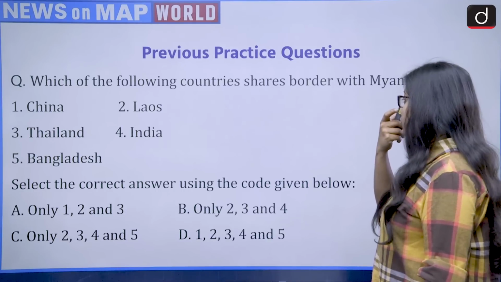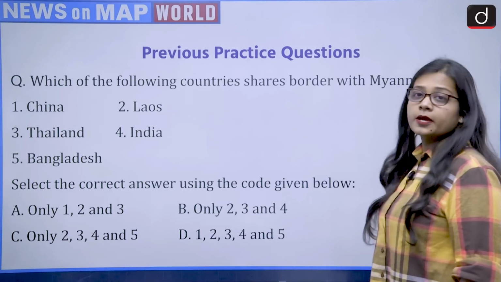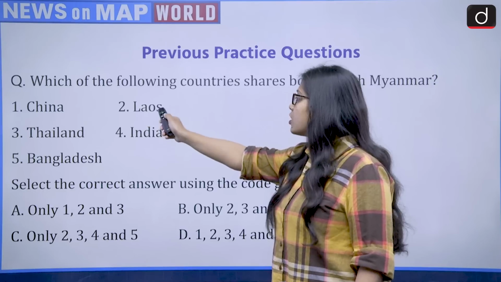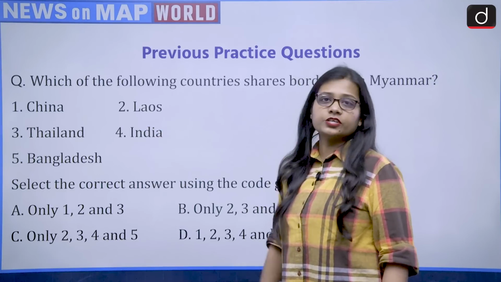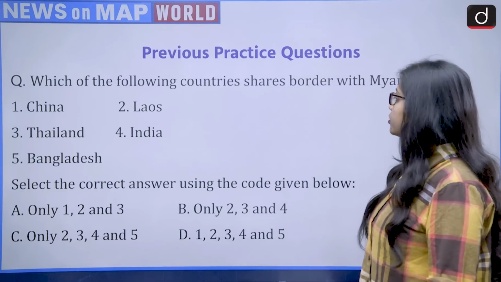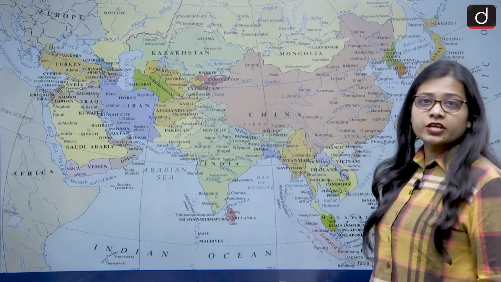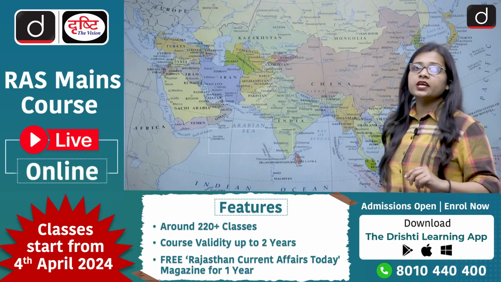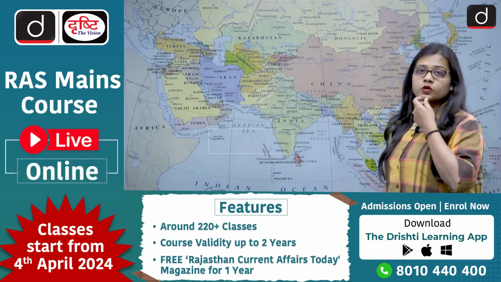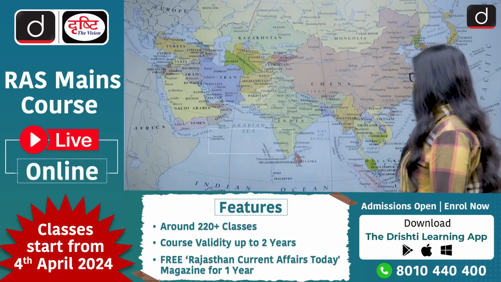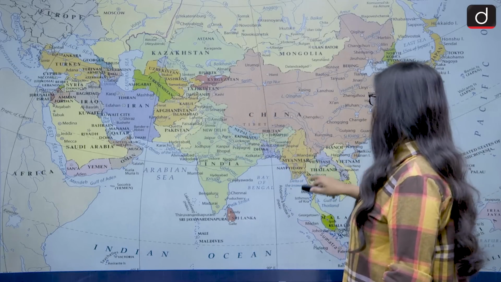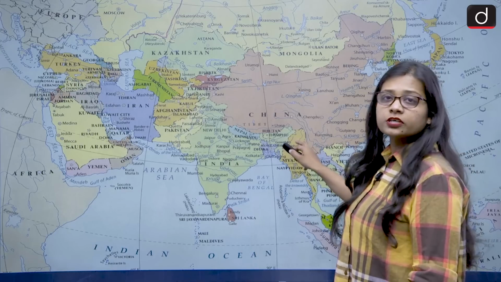So it was, which of the following countries shares border with Myanmar? Options are China, Laos, Thailand, India and Bangladesh, and we need to choose the correct option. So let's see. Myanmar is an Asian country and specifically it lies in Southeast Asia. It also shares border with India. India's border is with the northeastern states of India. So this is Asia's map and this is India, and this is Myanmar sharing border with the northeastern states of